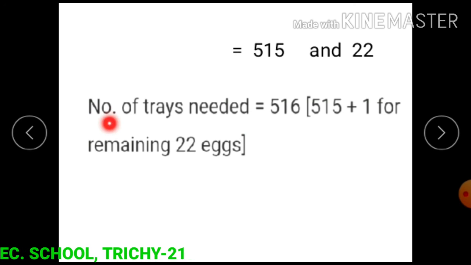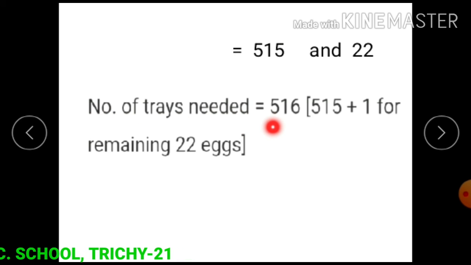So number of trays needed equals 516, that is 515 plus 1 tray for the remaining 22 eggs. Totally 516 trays are needed.